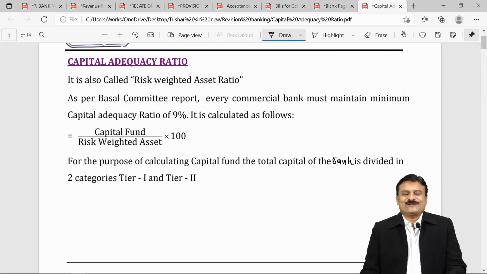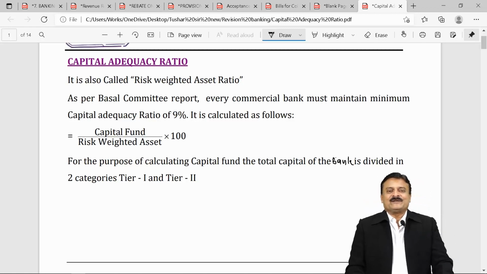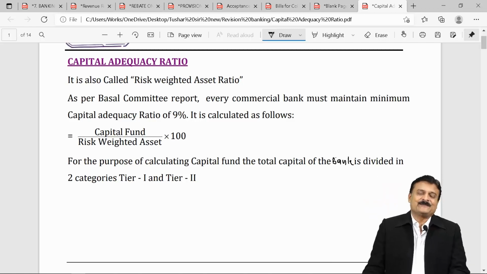We take the next subtopic, capital adequacy ratio, also called risk adjusted ratio. Some people call it risk weighted asset ratio. Different names are there. It is a guideline given by Basel Committee. And as per Basel Committee guideline, it should be minimum 9% maintained by all commercial banks.